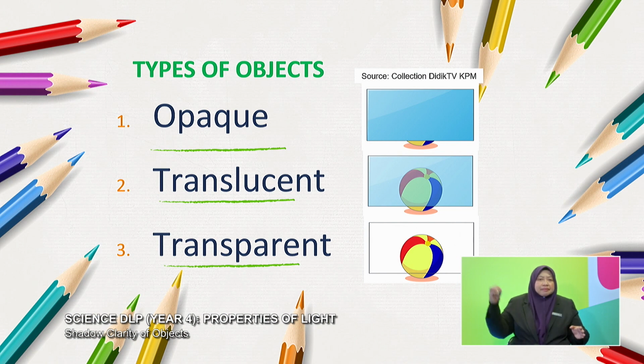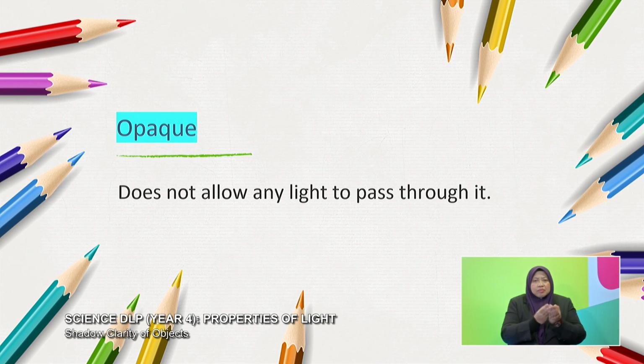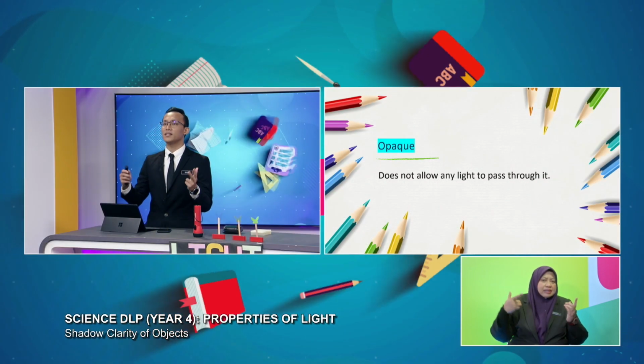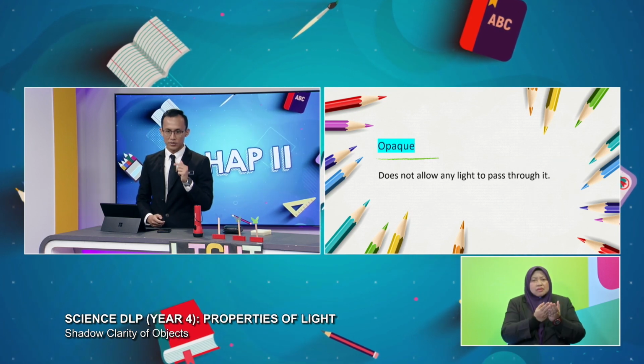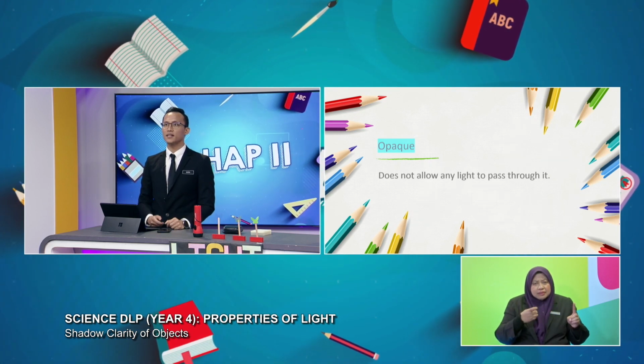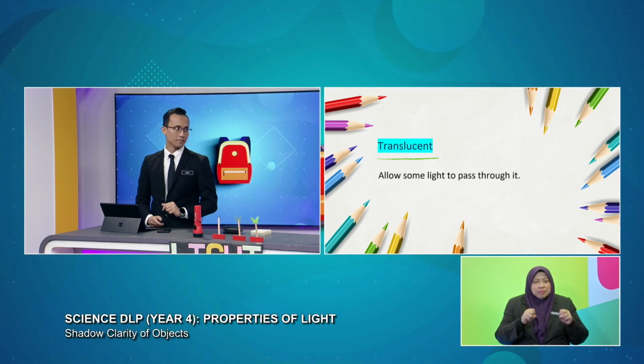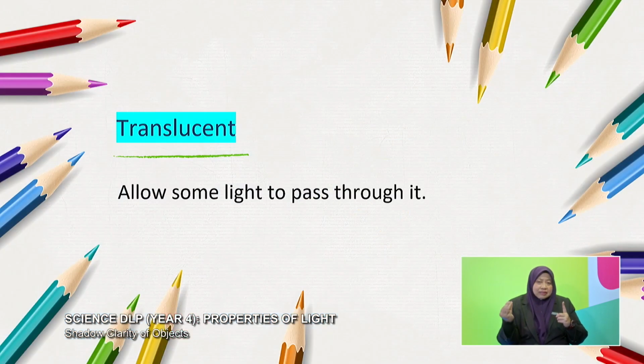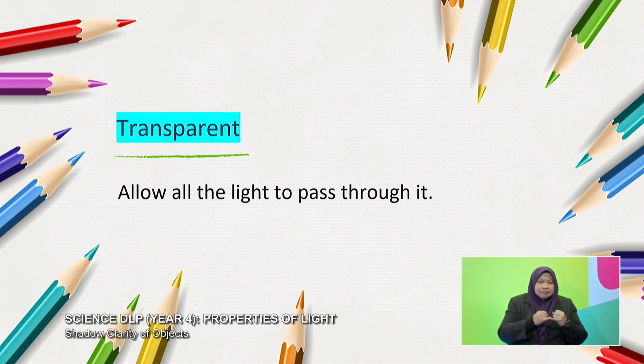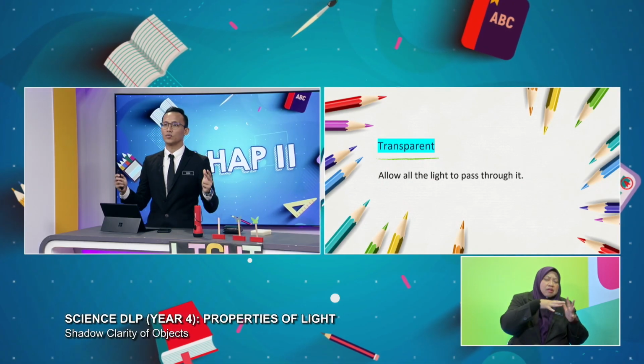therefore we can see the ball clearly. All right. So based on that, we can see that the opaque object does not allow any light to pass through it. Therefore, we cannot see the ball at all based on the picture just now. Secondly is translucent. So translucent means it only allows part of the light to pass through it. Therefore, the shadow is not clear, less clear. And last of all is the transparent object, which allows all lights to pass through it. Therefore, there's no shadow at all.